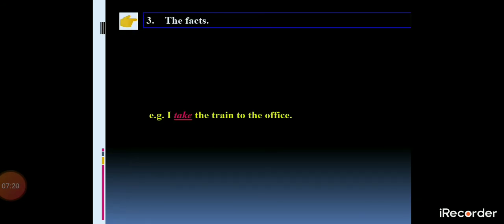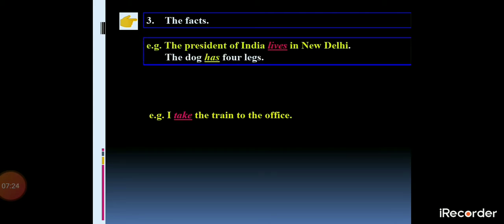Next, we are going to learn about the third point, that is the facts. The facts mean things which we cannot change. For example, the President of India lives in New Delhi. The dog has 4 legs. It's a fact. We can't change it. Right? Got this thing? So, the facts also come under the simple present tense.